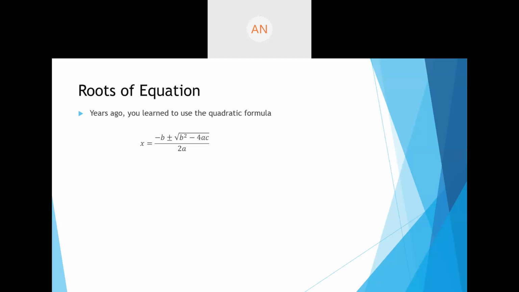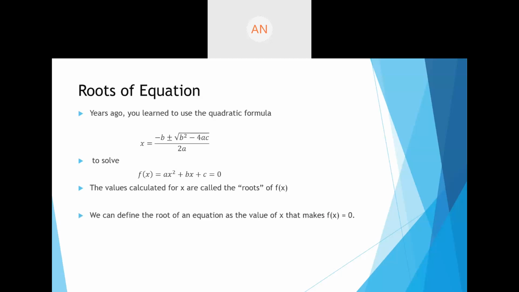Quadratic equations are equations with the highest power as square, so ax square plus bx plus c. If you have an equation in these terms, then the root of that equation is given by x is equal to minus b plus minus under root of b square minus 4ac upon 2a. You use this formula to solve ax square plus bx plus c. Now the values of x are called the roots of the equation f of x. We can define the root as the value of x that makes the function equal to 0.